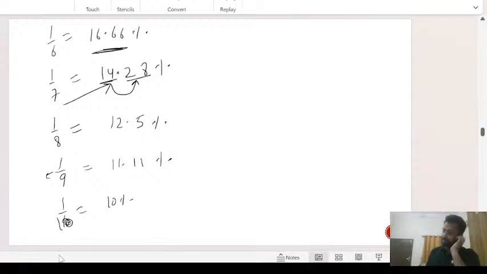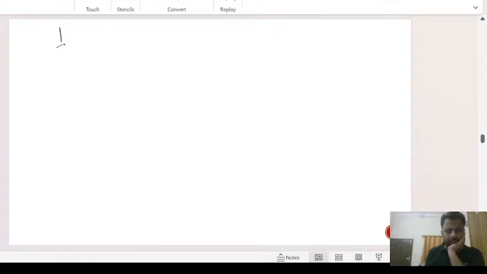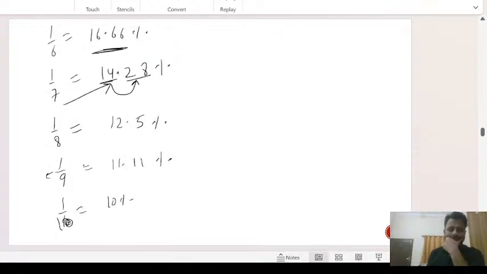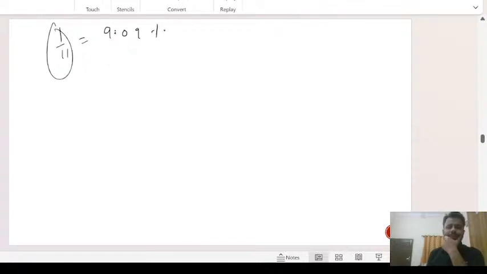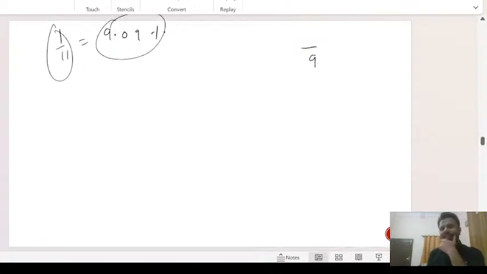Okay? You can go ahead also if you want. Like 1 by 11 is 9.09%. And how do I ask you to remember it? If 1 by 9 is 11.11, then 1 by 11 is 9.09. Remember this. When there is 9 in the bottom, there is 11.11 here. And when there is 11 in the bottom, there is 9.09 here. You get it?